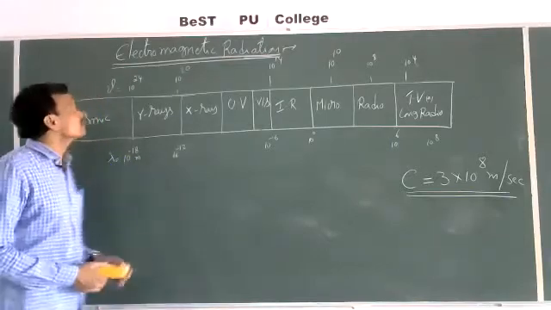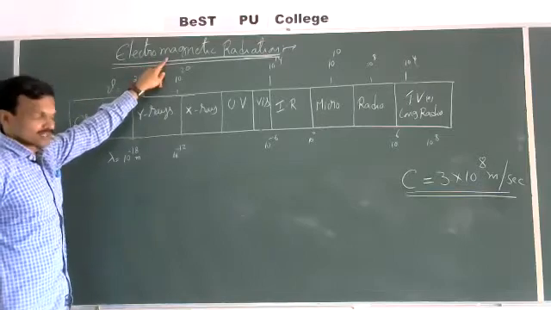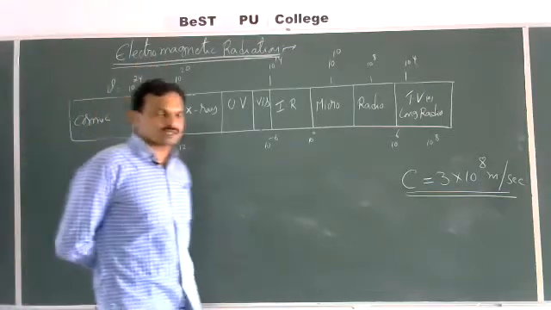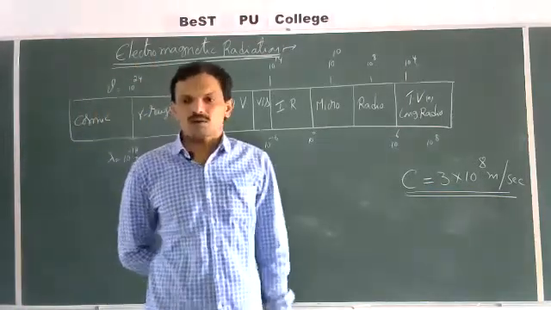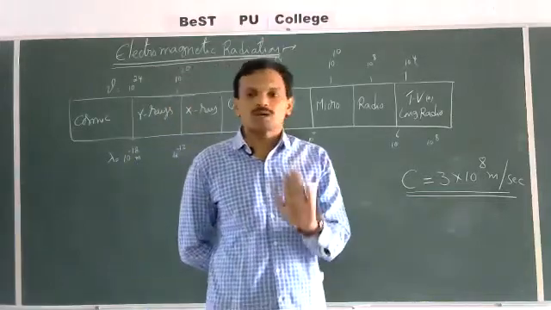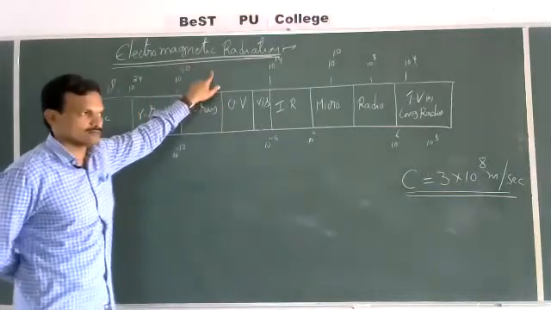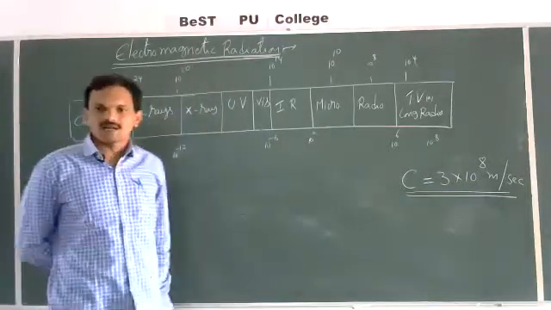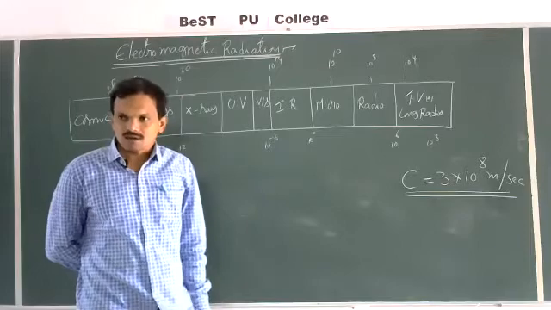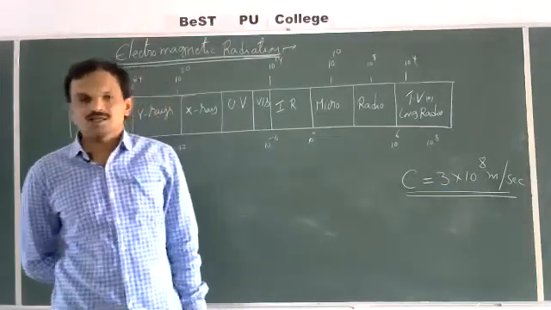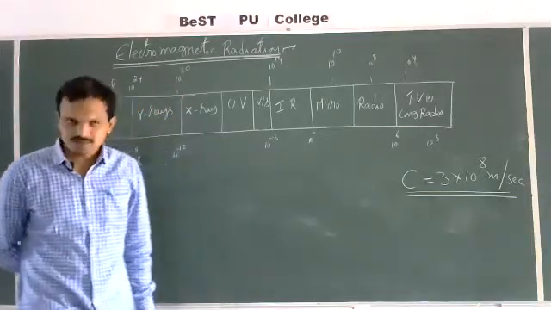So once again, electromagnetic radiations: the radiations which consist of both electric wave and magnetic wave, which are mutually perpendicular to each other, are called electromagnetic radiation. They are produced whenever a charged particle is moving under acceleration.